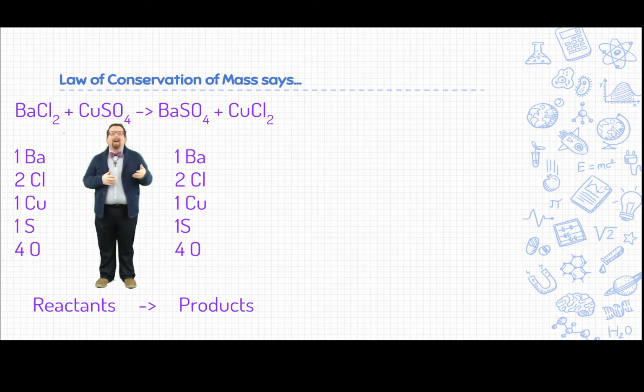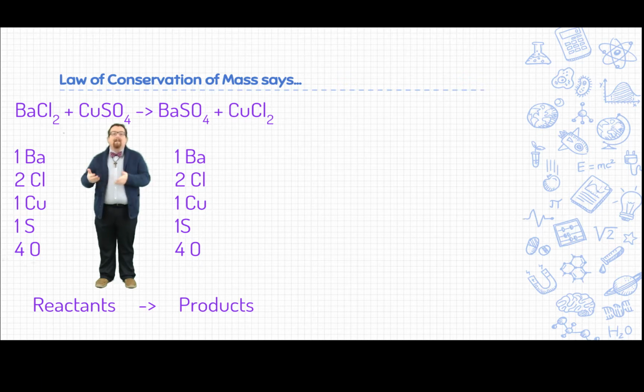Here we have barium chloride and copper sulfate, and that goes through a reaction to give us barium sulfate and copper chloride. If we go through and count up all of the atoms, we should notice that we have the same amount of atoms of each element on either side of the equation. So for barium, on the reactant side, we have one atom of sulfur, 4 atoms of oxygen, 1 atom of copper, and 2 atoms of chlorine. And then on the product side, count them up again, we have exactly the same numbers. So on either side of the arrow, the reactants and the products, we started with a certain amount of atoms, and we ended up with the same amount of atoms, they're just rearranged differently.